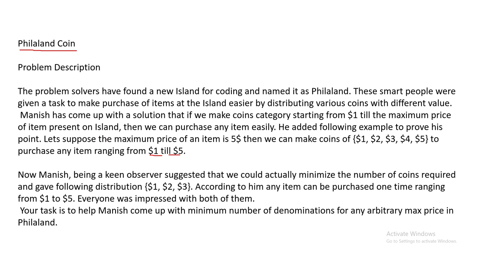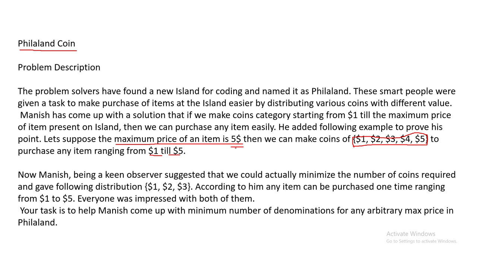So we'll understand that the maximum price of an item is $5. Manish said we can use this as a range from 1 to $5 and purchase the item at any price till $5.